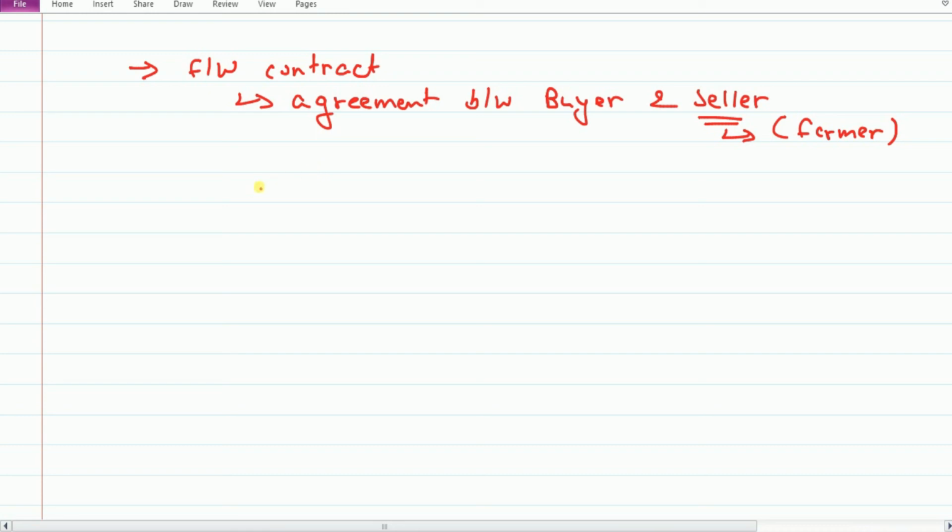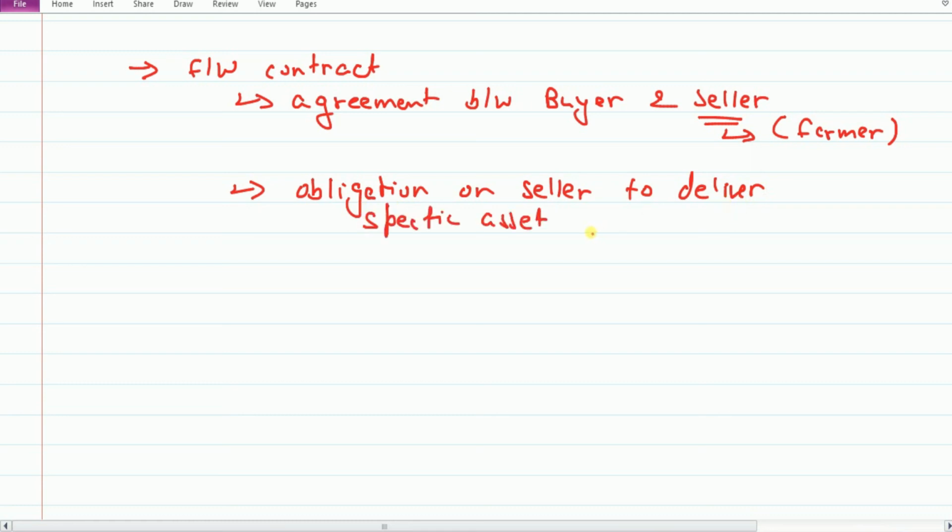And what happens due to this agreement or contract? It creates an obligation on the seller to deliver a specific asset of specific quality and quantity.